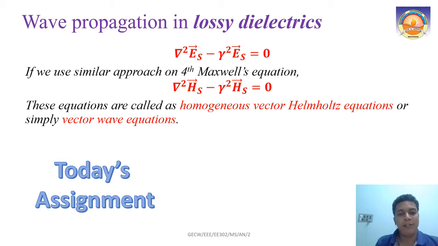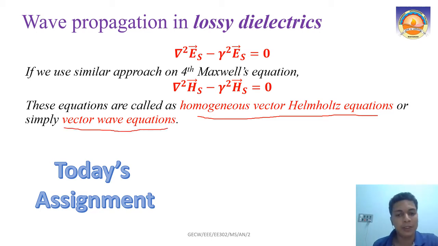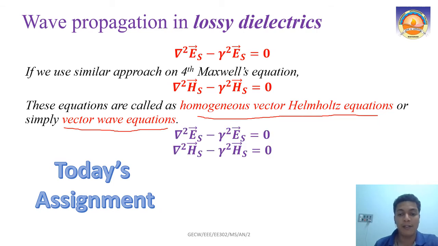So these equations are called the homogeneous vector Helmholtz equation, or the vector wave equation. Del square Es minus gamma square Es equal to 0 and del square Hs minus gamma square Hs equal to 0. We got similar equations for the electric as well as the magnetic field vectors.